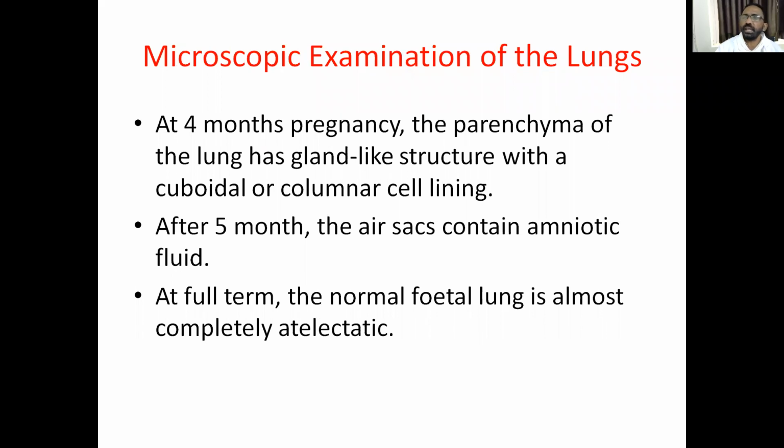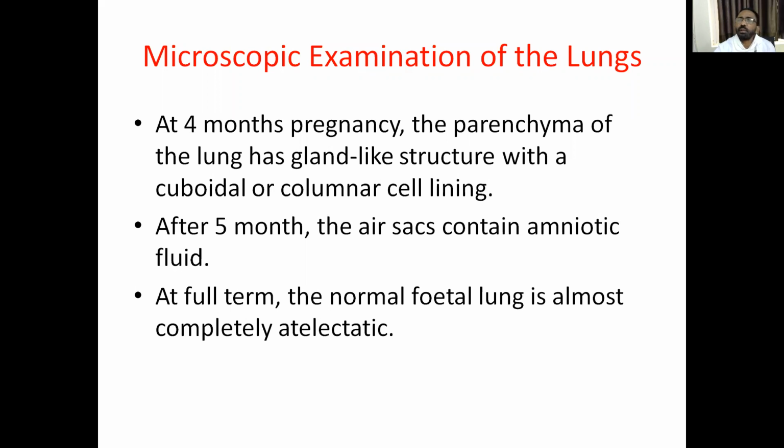Microscopic examination of the lungs. It is very important. At 4 months of pregnancy, if you do the microscopic examination, the parenchyma of the lung has a gland-like structure with a cuboidal or columnar epithelial cell lining. After 5 months, air sacs contain amniotic fluid.